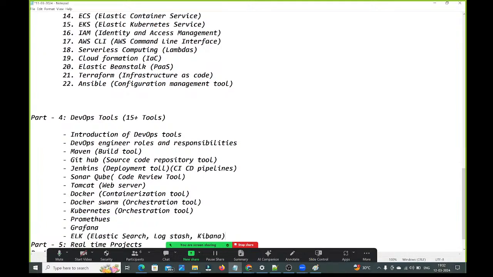Next, we are going to discuss Nexus. What is this Nexus? Nexus is an artifact repository tool. Here we have one repository tool, which is the source code repository tool, and this is the artifact repository tool. Both are different. Right? Who will use the source code repository tool? Developers. Developers will upload the code in the source code repository tool.